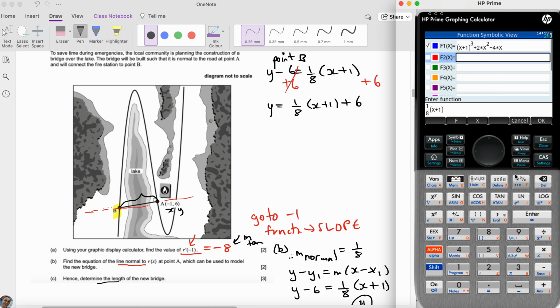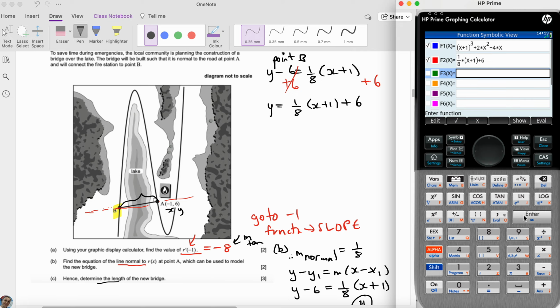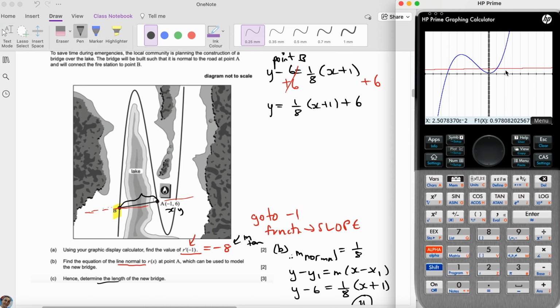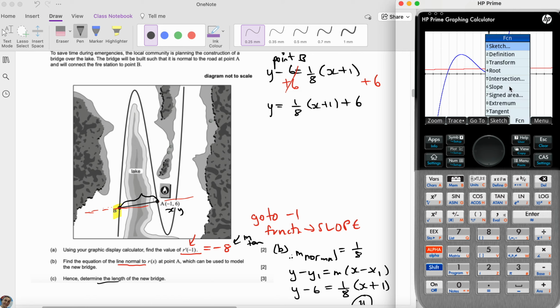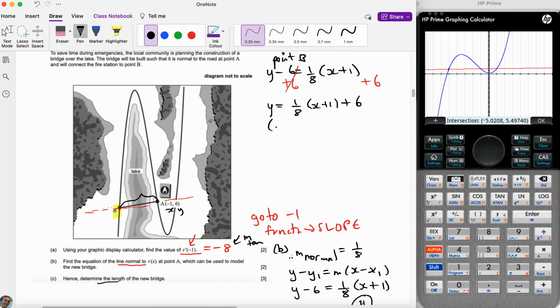Okay, so just throw it in there. That's why it's important to have a window. Be careful because I think it actually crosses 3 times. So don't look for this one. There's this one. If I go to this one, you can guess what it's going to be, right? It's going to be the -1 and 6. So we actually need this one. So we're going to go to intersection of this one.